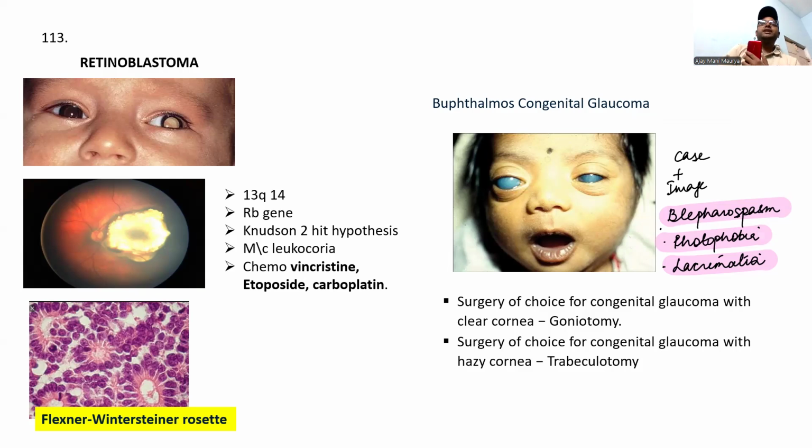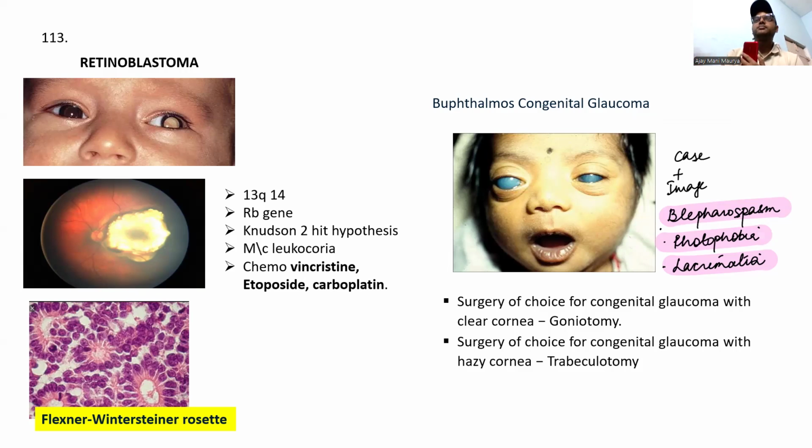Chemotherapy, we will see the vincristine, etoposide, and carboplatin. Now histopathology will see the flexner-wintersteiner rosettes. Coming to congenital glaucoma, see the hypothalamus. They will use some cases and images. There is blepharospasm, photophobia, lacrimation. The surgery of choice for congenital glaucoma with a clear cornea is goniotomy, and with a hazy cornea it is trabeculotomy.